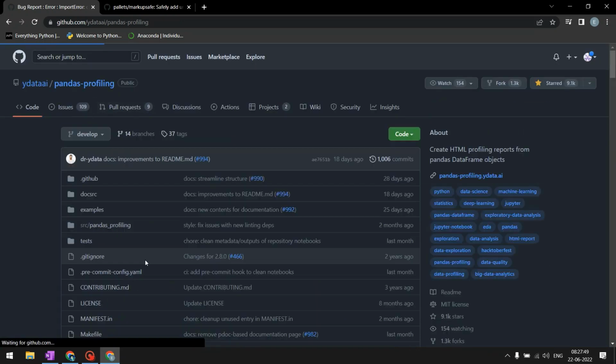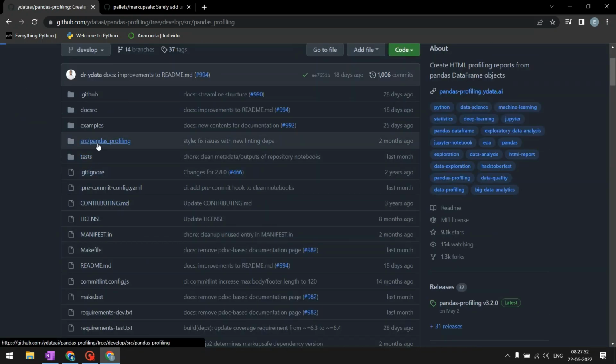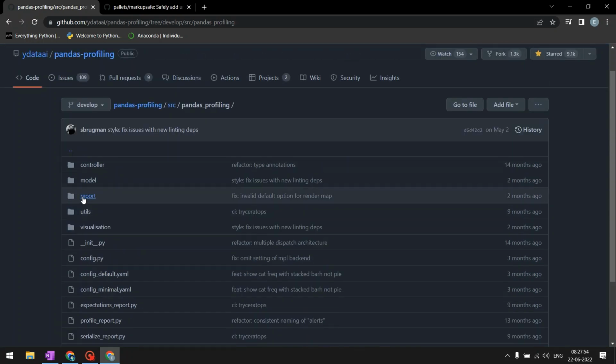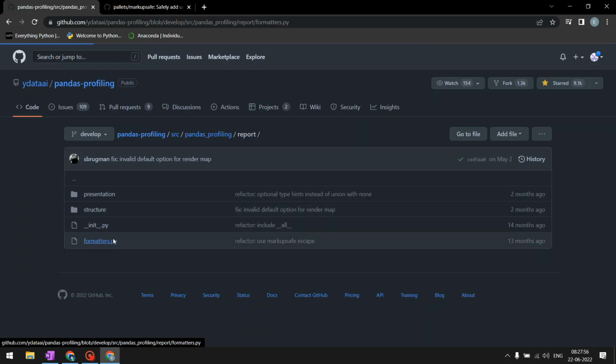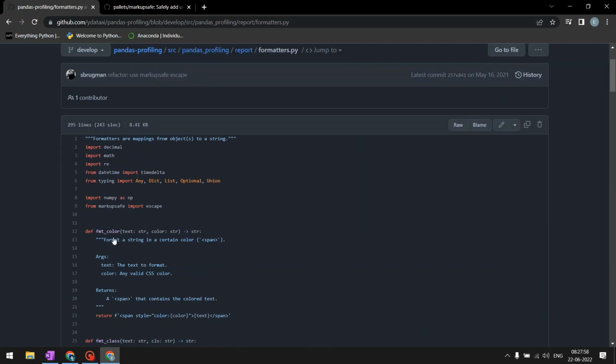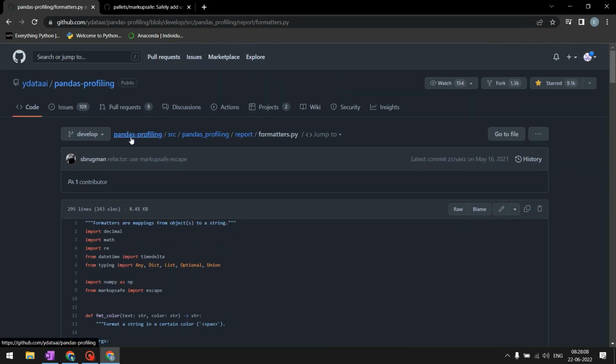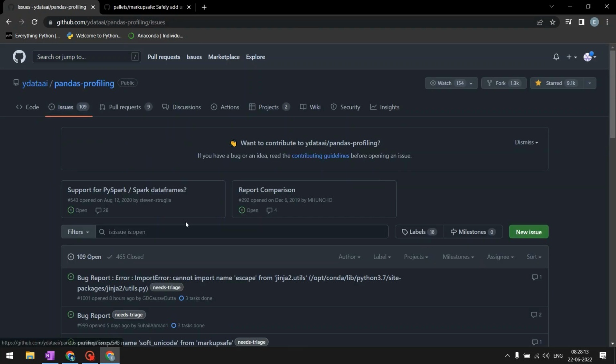So you go to pandas profiling, you go to report, and you go to formatters.py. You see, this is where it is being referenced from instead of from the utils file in Jinja 2. So that is how you would diagnose and fix an issue. That's how you would diagnose and present a solution to an issue.